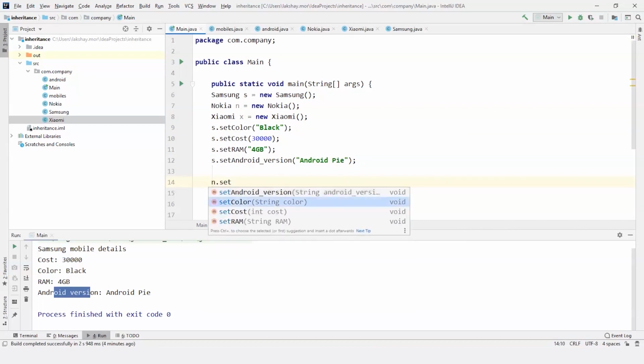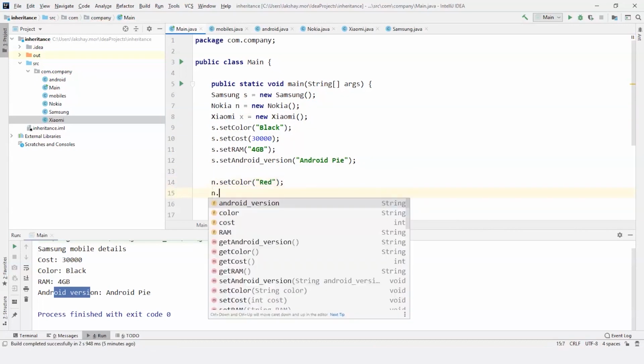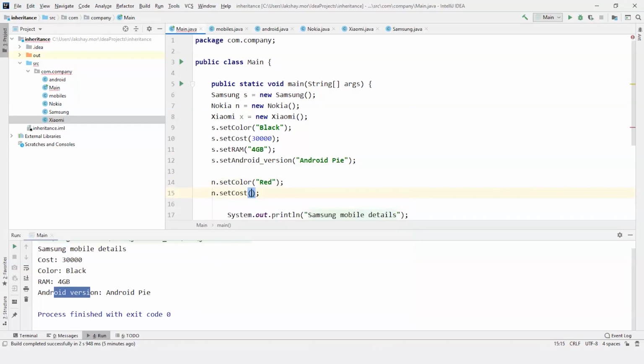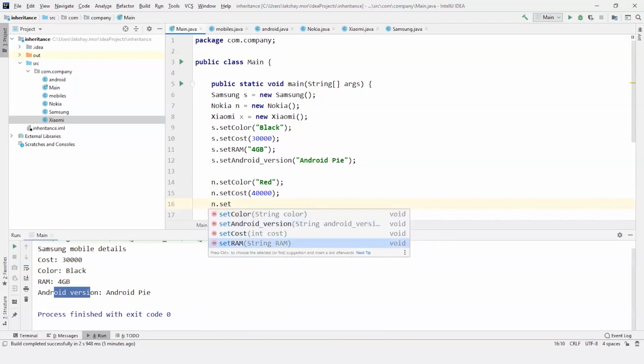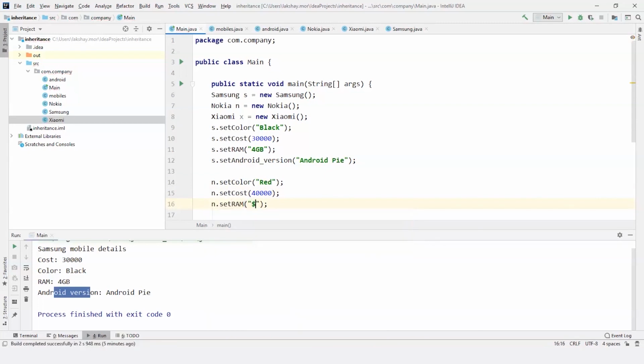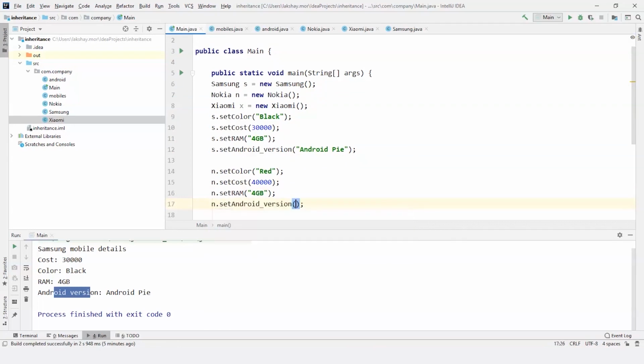N dot set color, let's give it as red. N dot set cost, I'm going to give it as 40,000. Again, it doesn't matter because it's a normal program, so it doesn't matter whether it's dollars or rupees. Next, N dot set RAM, 4 GB, and lastly N dot set Android version, Android Marshmallow.